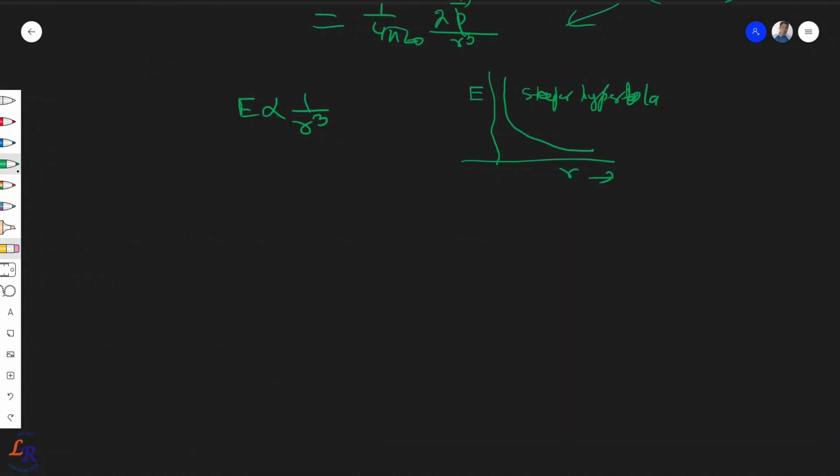Similarly, in the other case that we had seen, for the equatorial line, it was something like this.